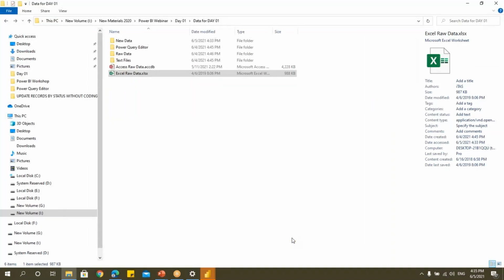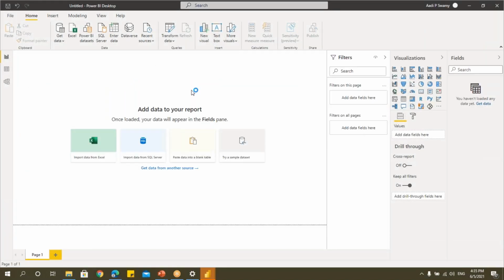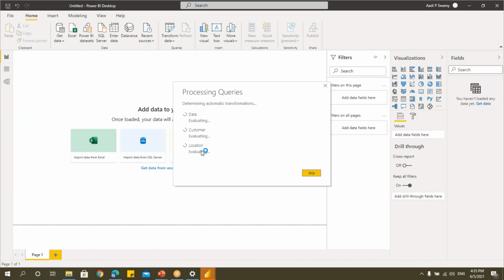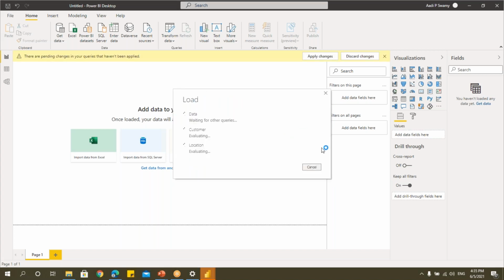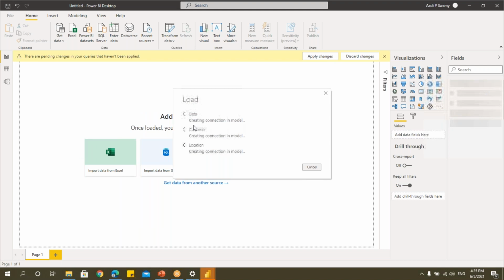When I say load, the data from Excel will be imported to Power BI. And again, here when I say import, it is not that the data is copying to this Power BI desktop. It is creating a connection and then it is getting the data. Now, few process will happen. You can see that there are some process happening. So it is creating the connections. It will create some relationship. It is taking a lot of things. So a lot of things will happen here and it will create a data model where we can start creating the reports. You can see that it will take few seconds. So we need to have patience. So once it is done,